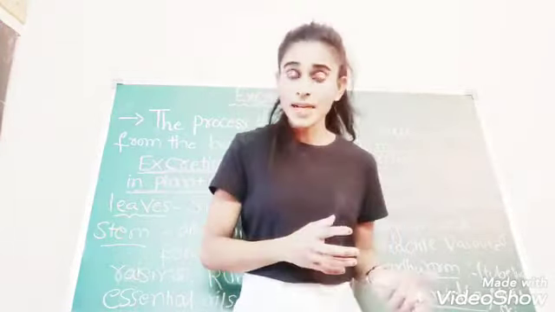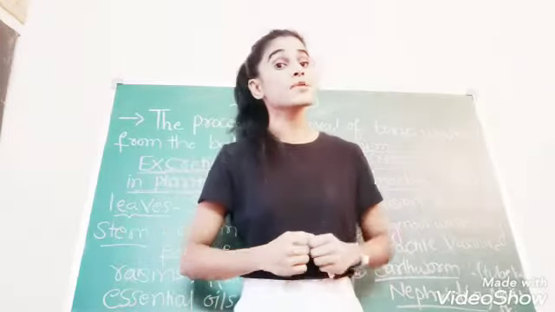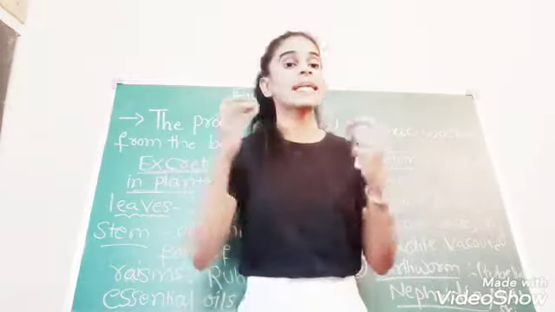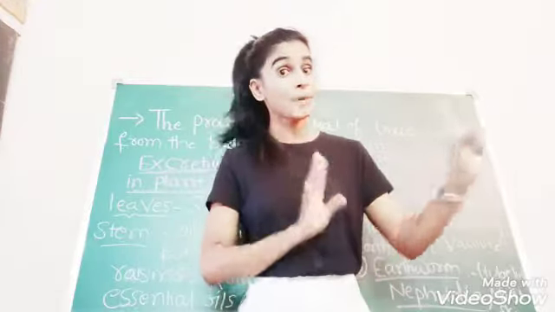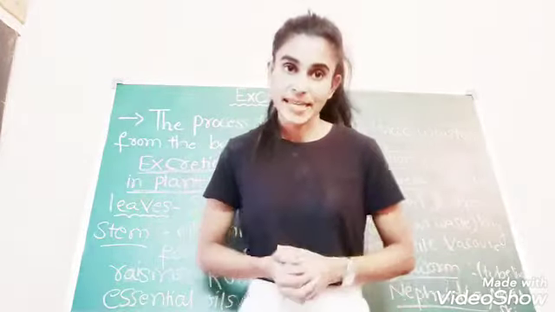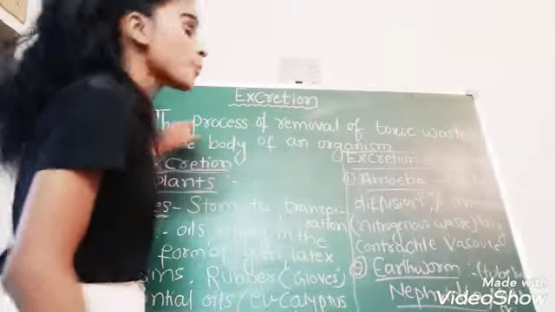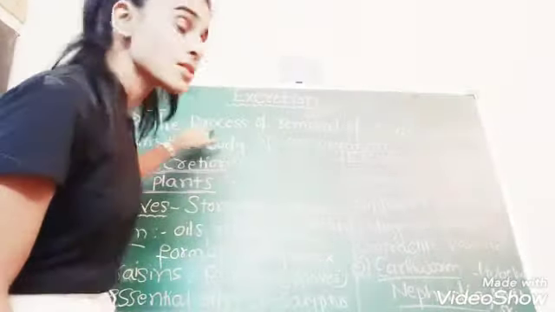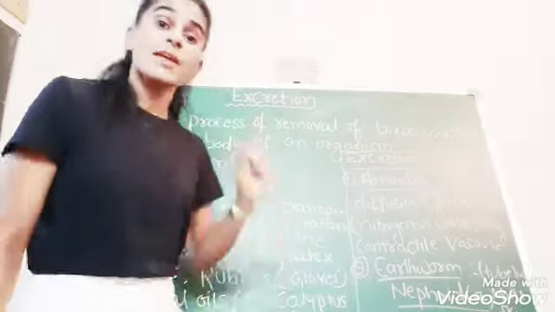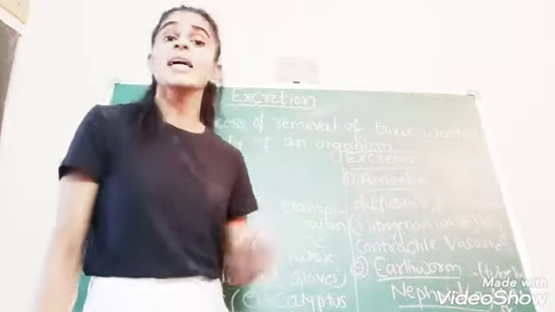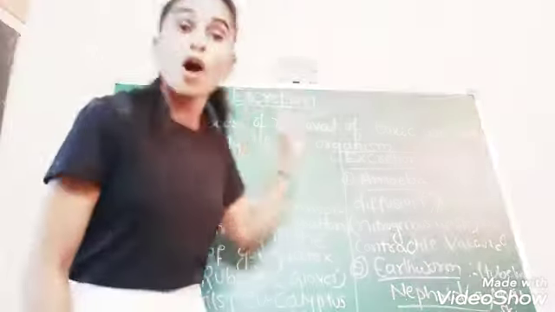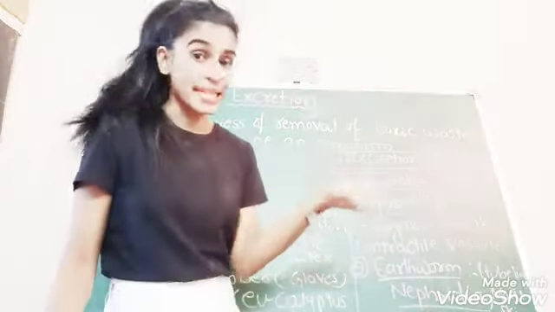The removal of toxic substances from the body is the most important thing, or else we are going to face trouble. Like animals and human beings, plants also produce waste materials, although they produce less waste, in less quantity. But they produce waste, and this removal of waste is called excretion. It is a process, the process of removing toxic waste, unwanted materials and poisonous substances out from the body of any organism.